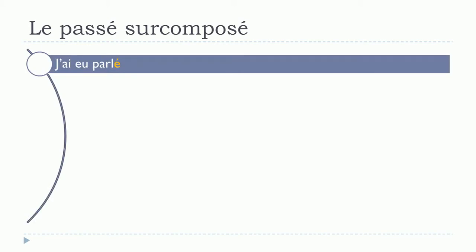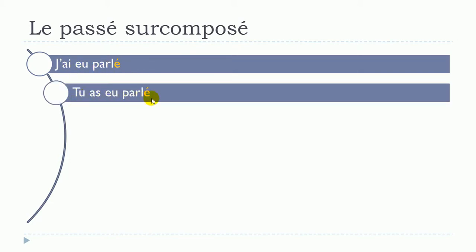So let's see a few examples. We'll take the verb parler, so quite a regular verb, and we'll put that at the passé surcomposé. Okay, so remember we had the first part here, so avoir at the passé composé, so we've been saying that, and then the second part, this participe passé, you just put it here. J'ai eu parlé.